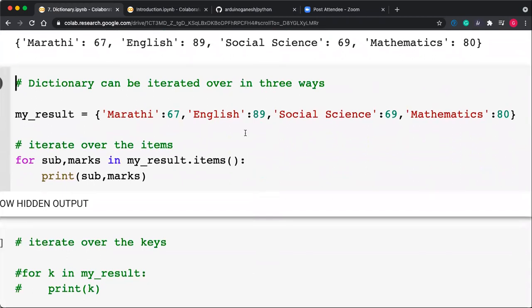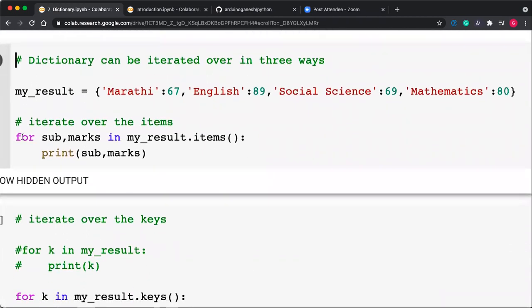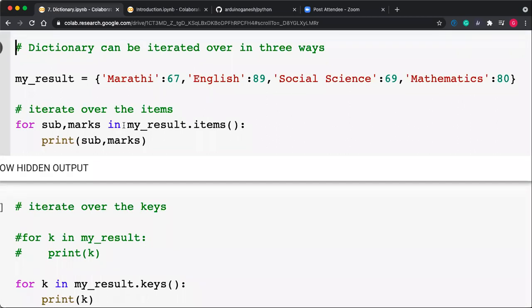A dictionary can be iterated over in 3 ways. Like you can iterate using the for loop. Okay, so for sub, marks in my_list.items(). So my_list.items(). Okay, you have to use .items().